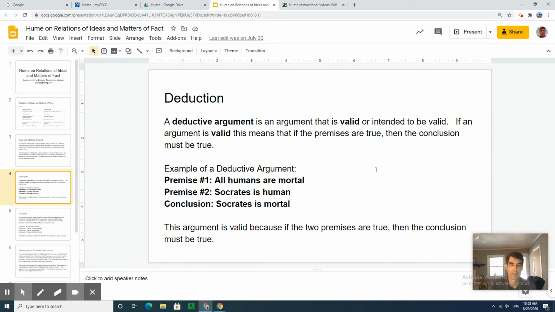Let's look at this example down here. Premise 1, all humans are mortal. Premise 2, Socrates is human. Conclusion, Socrates is mortal. So if it's true that all humans are mortal and Socrates is human, then Socrates must be mortal. That's a deduction. That's a valid deduction. Now, not all deductions are valid. Some are invalid, where the premises don't lead to the conclusion. But in this one, we can see if those premises are true, that conclusion has to be true.